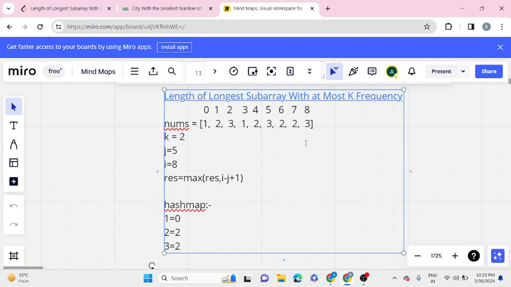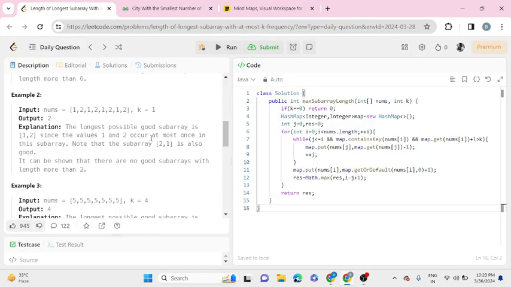Is the frequency of 3 less than or equal to k? Yes, so we update our result with i minus j plus 1. As the window size is just 4, our result will still be the same, which is 6. So in this way we could achieve the result and the solution to this problem.